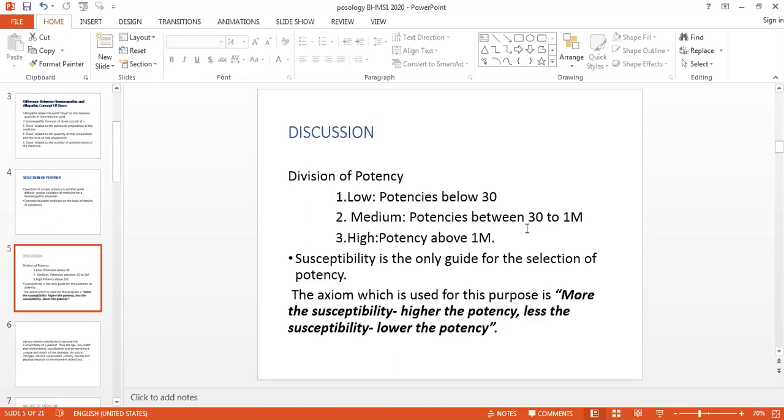So the better way is by reading the literature and by your experience, you can do your best, but the ultimate aim is what? The patient should not be palliated. The patient should not be a sufferer. He should get a proper cure. He should not have any suppression. That is our aim, and we have to treat every patient. If this is your aim, then you can start with the lower potency or higher potency depending upon your experience and your observation.